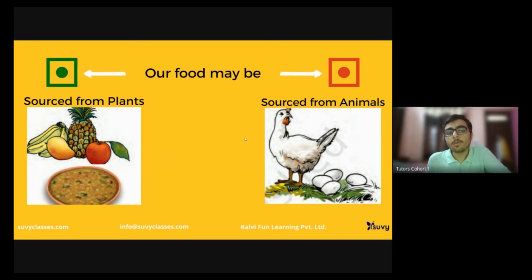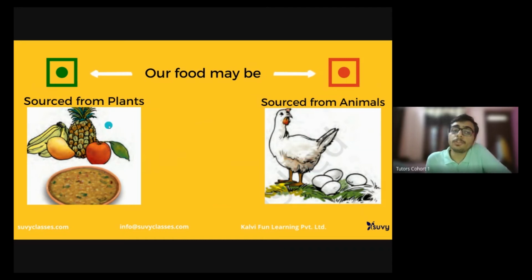Sourced means who is giving that food to us. If I say I had dal today, dal is also sourced from plants, grams and lentils. Chicken, lamb or meat, whatever terminology we use, is sourced from animals.